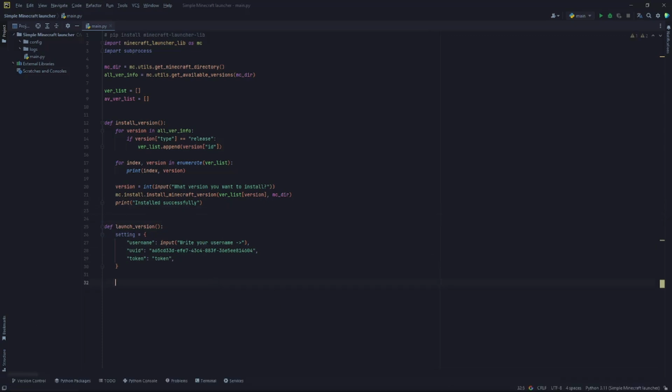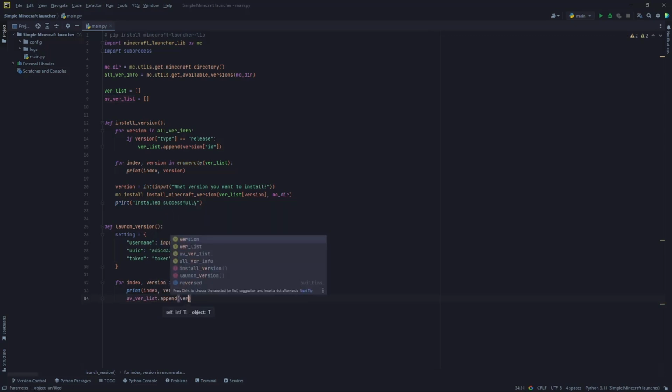Now that's similar to this. Let's implement the selection: for index, version in enumerate mc.utils.get installed versions and pass the Minecraft directory. Print the index and also the version ID, as well as appending the versions you want to the list. Let's see, execute version ID.